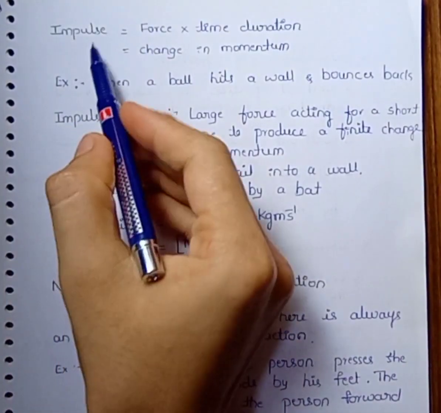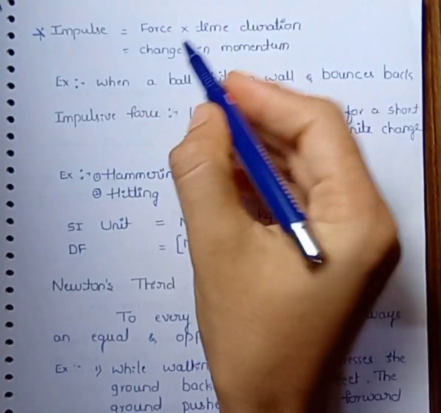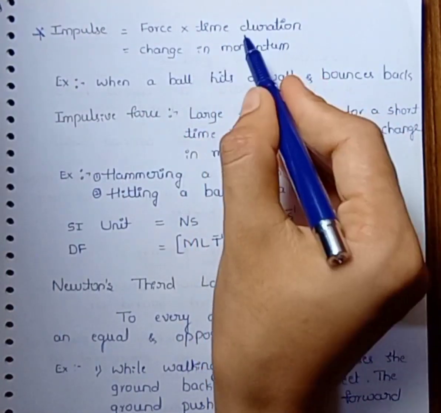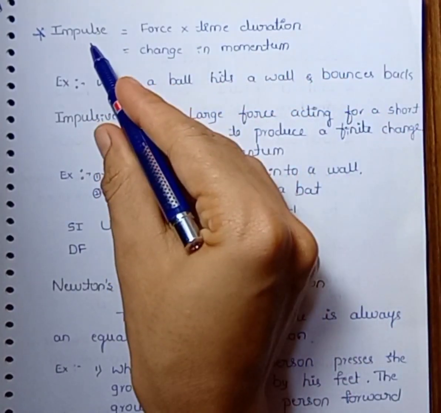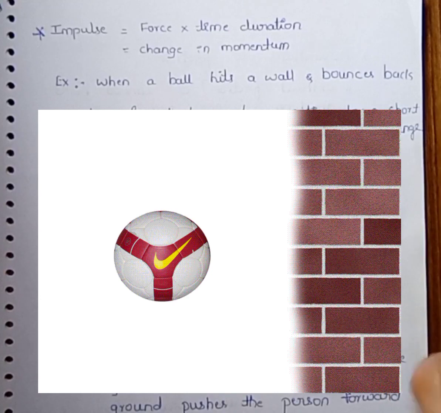Next concept, it is impulse. How we can define impulse? A force which acts in a time, means force into time duration, which gives the impulse. Example, when a ball hits a wall and which bounces back.